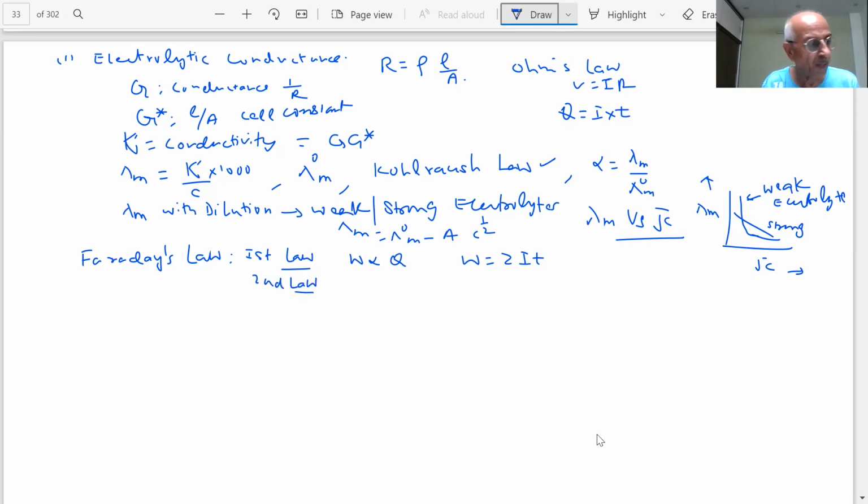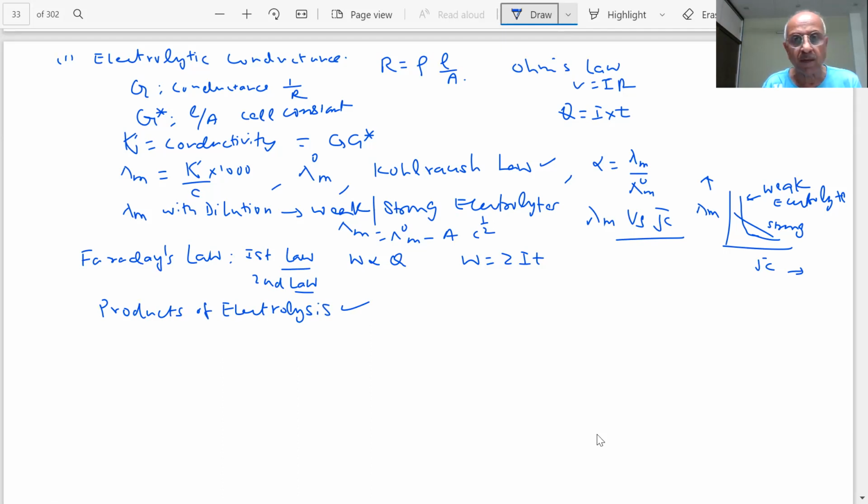The amount of substance liberated by electricity will be proportional to their chemical equivalent weights. Next, students, we also discuss the products of electrolysis. Important, students: if you have more than one ion in the solution, which will be deposited, which will happen at the cathode, which will happen at the anode. These are some of the important questions, students. Sometimes there will be a question based on that.